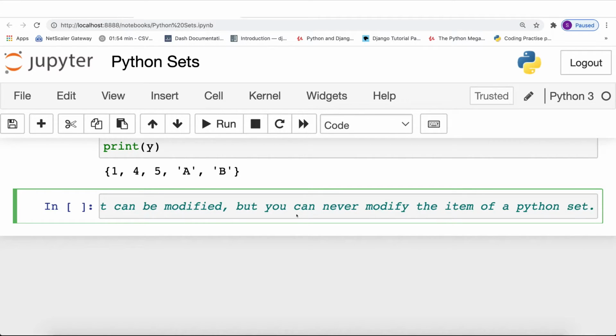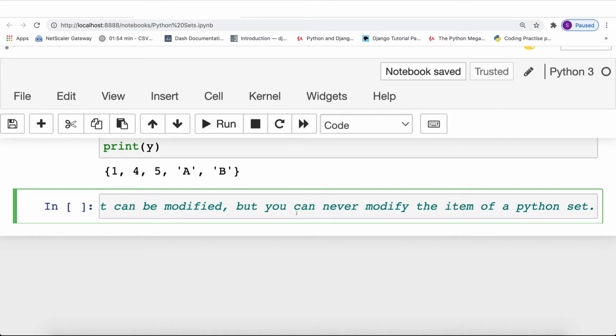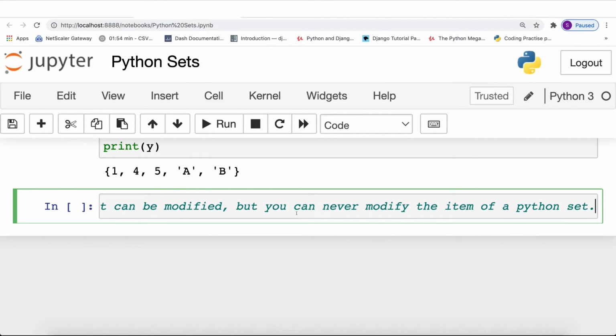What it means is that, for example, if you have 10 items in your Python set, now you can add more items into the Python set, or you can remove certain items from the Python set. But the actual item that is stored can never be modified, which means, for example, if you have 10 items, the content of that item can never be modified with any operations.